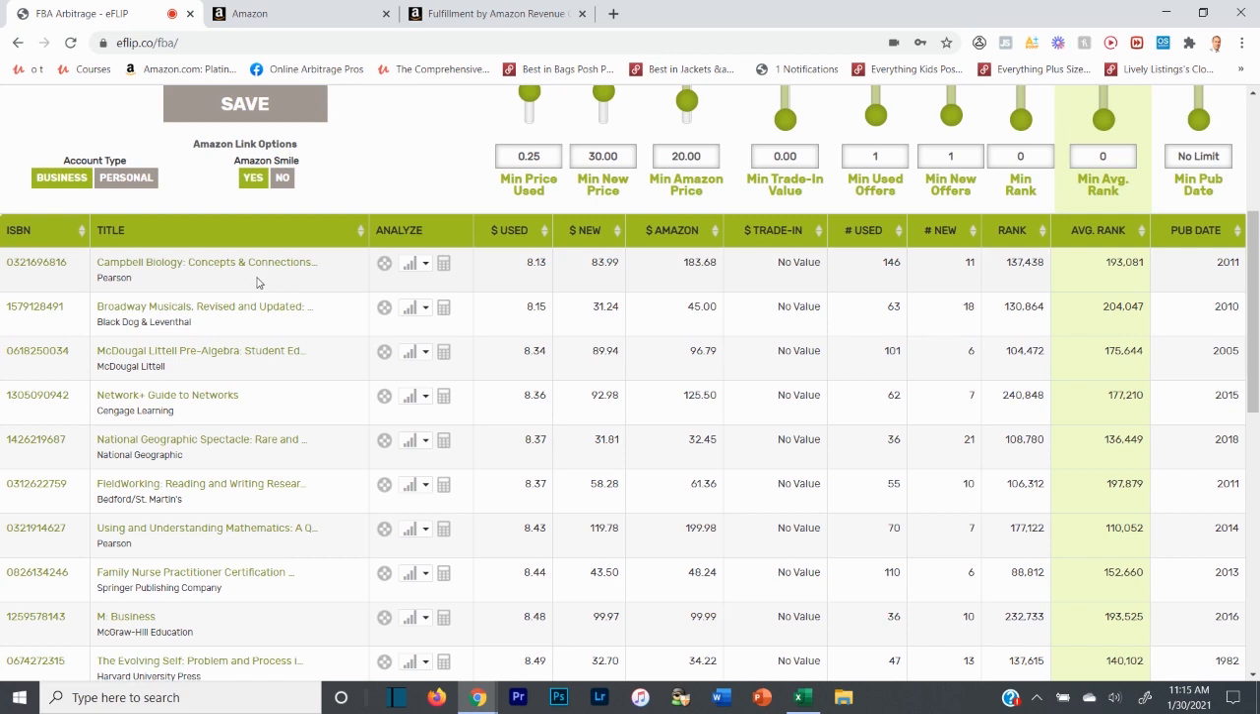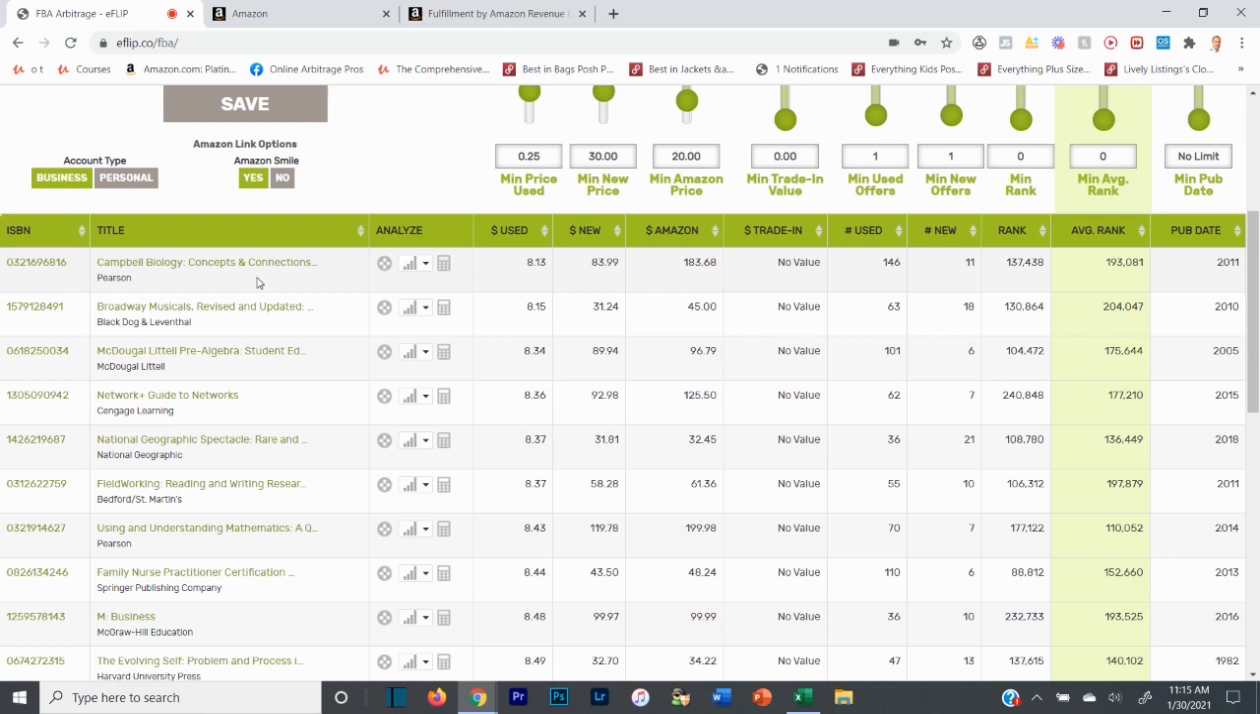Now, there are 2 main ways that I use eFlip to make money. One is reselling used books, and we're going to cover that in a different tutorial on another day, right? Another is doing new books. So what I used to recommend is you check a book, and then you check the used, and then you check the new.